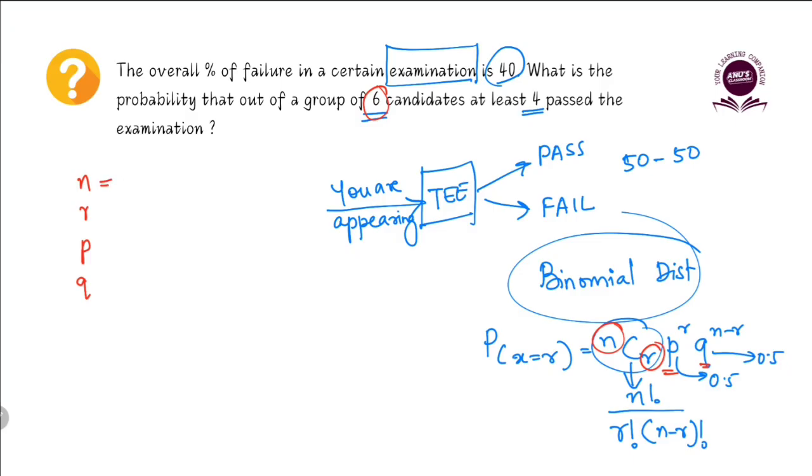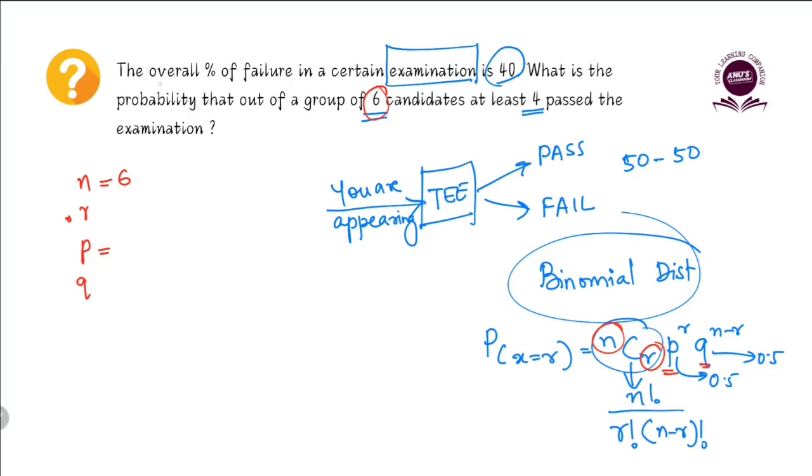Why? Because it is a group of 6 students. Now, what is the probability of success here? I'll come to R. Let's keep R pending as of now. We'll come to R. First, let us find out the remaining things except R. What is P? P is the probability of success. It is a fair examination. Is it a fair examination? I told you, unless specified, it will be a fair examination. Now, is it a fair examination?